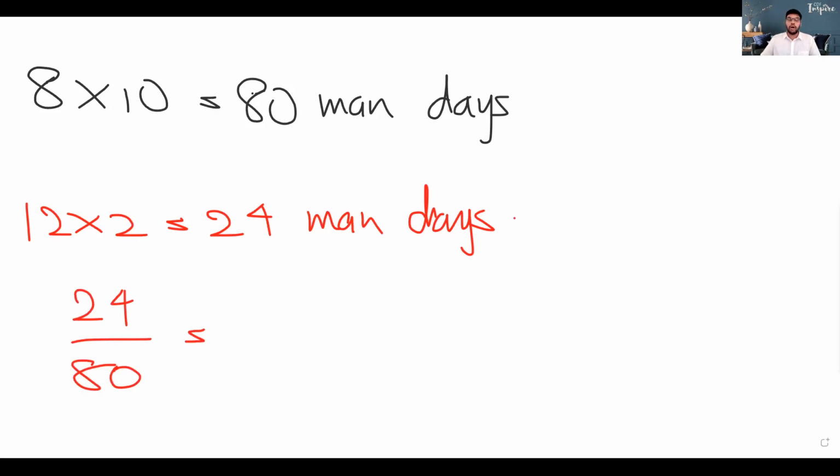This fraction simplifies to 3/10 of the task. So that means 3/10 of the task will be done in the first 2 days with the 12 men. That is how you complete part B, right?